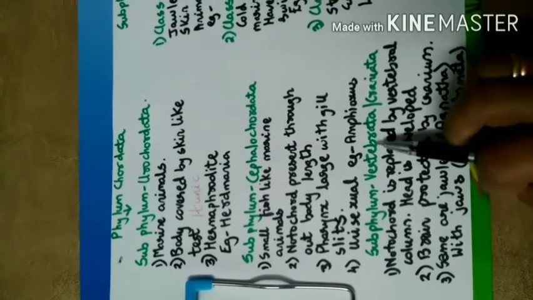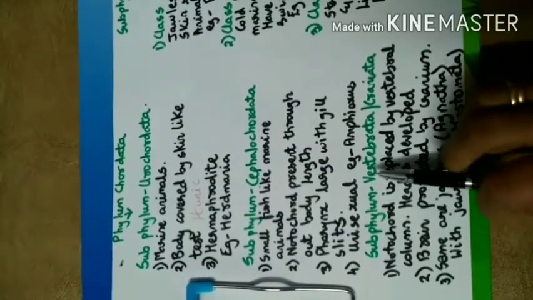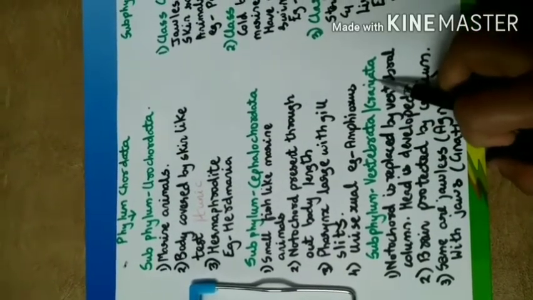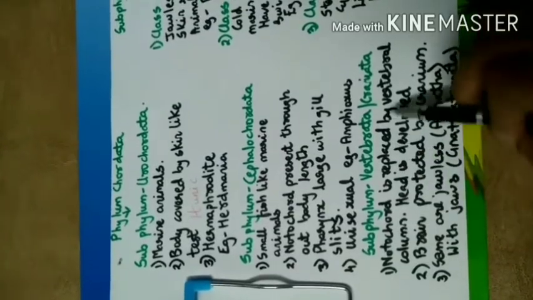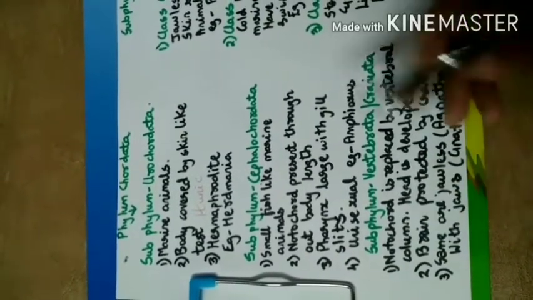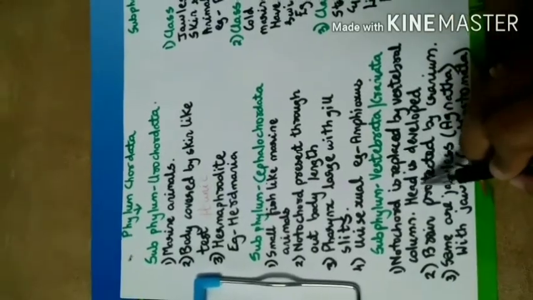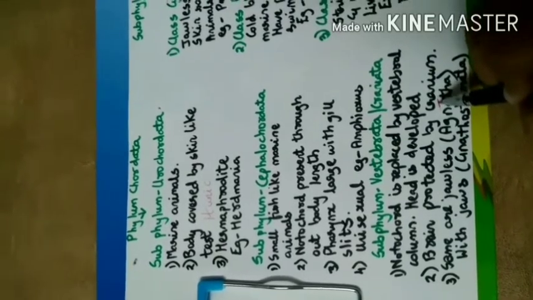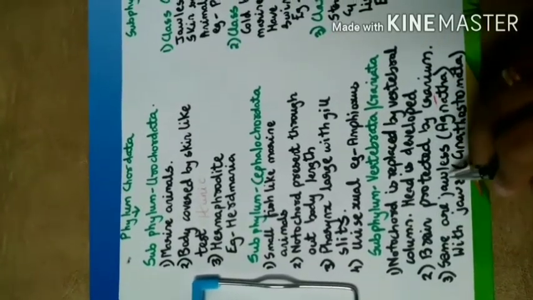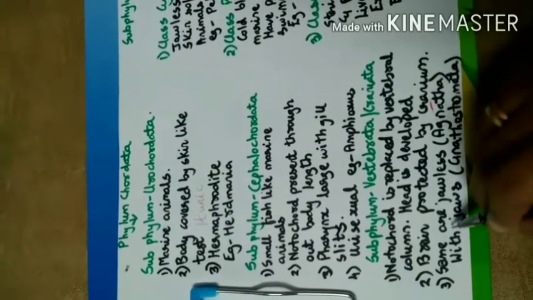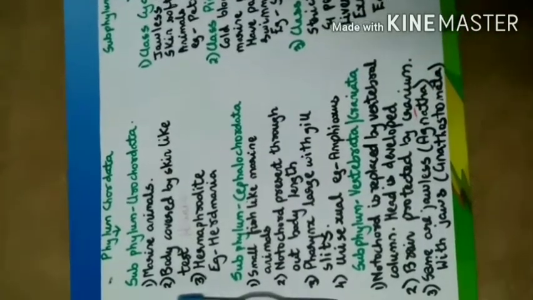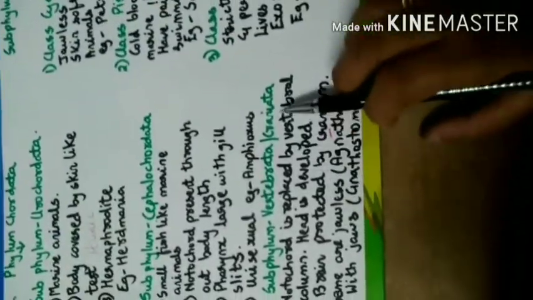Next subphylum is Vertebrata and Craniata. As I said before, Vertebrata is related to the vertebral column and Craniata is related to the cranium, the brain box. The notochord is replaced by the vertebral column. Now the head is fully developed and the brain is protected by the cranium. Some are jawless, that is Agnatha, and some are with jaws, known as Gnathostomata. The Craniata are further divided into classes.